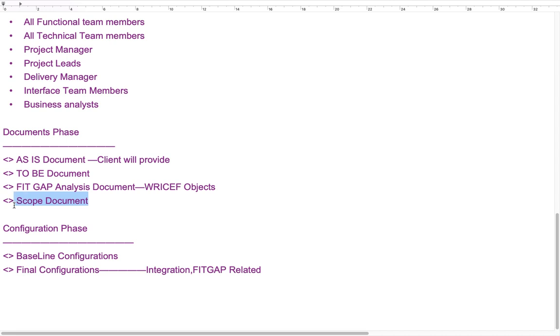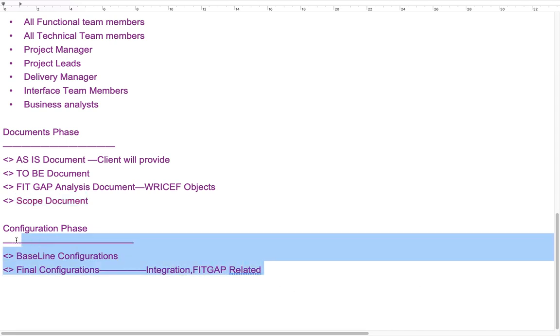Regarding the scope document, before conducting any meeting with the client, I prepare the business questions. For example, for company code, what kind of questions there are, and for doing P2P business analysis, what kind of questions I need to ask. That questionnaire we forward to the client, and the client gives the answers.